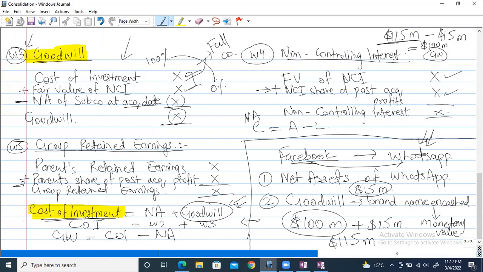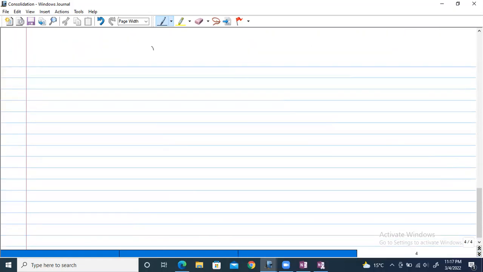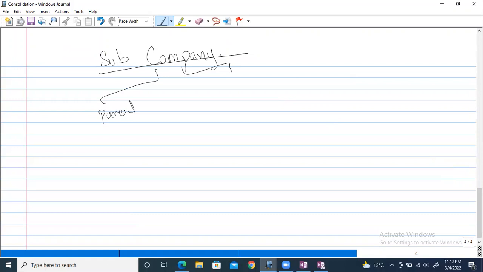Now let me explain this as well. If there is a company, let's say this is a subsidiary company, the subsidiary company will be made up of two things: one will be the parent and one will be the NCI. If the parent has acquired 100%, there will be no NCI because there is nothing remaining. But in most cases, in practical life, parents just acquire 80 or 90%. Let's say it has acquired 80%, then 20% is the NCI.